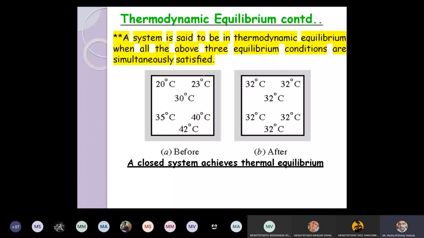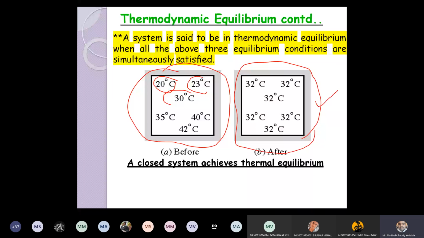So you can see one example. I have a system in which the different gases are at different temperatures: 20 degrees, 23 degrees, 30 degrees, 35. Is this particular system in thermal equilibrium? No, because the particles are at different temperatures. Now, if you leave it like that for a certain time, then what happens? They will come to an equilibrium state. Now all the particles are at the same temperature, so I can say that this particular system is in thermal equilibrium. Got it? It is only in thermal equilibrium. For a system to be in thermodynamic equilibrium, it has to satisfy thermal equilibrium, mechanical equilibrium, and chemical equilibrium.